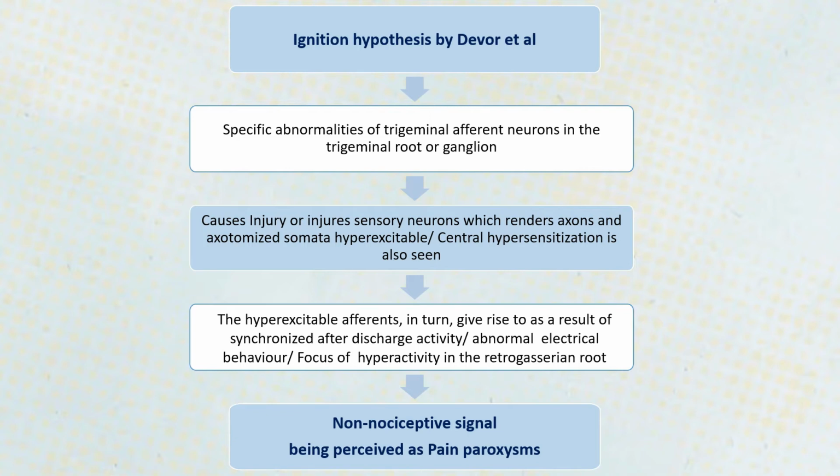As a result, there can be increased after-discharge activity, abnormal electrical behavior, and a focus of hyperactivity which can be seen in the retrogasserian root, which can further result in non-nociceptive signals being perceived as pain paroxysms.